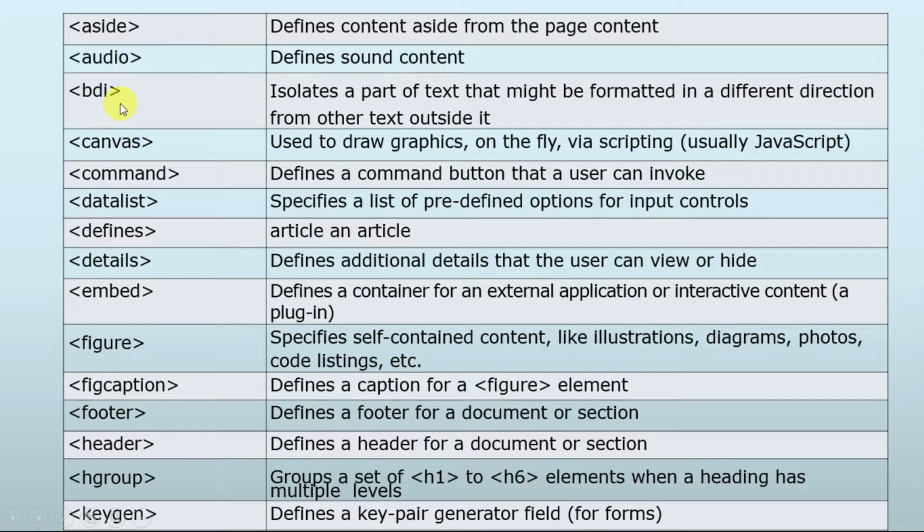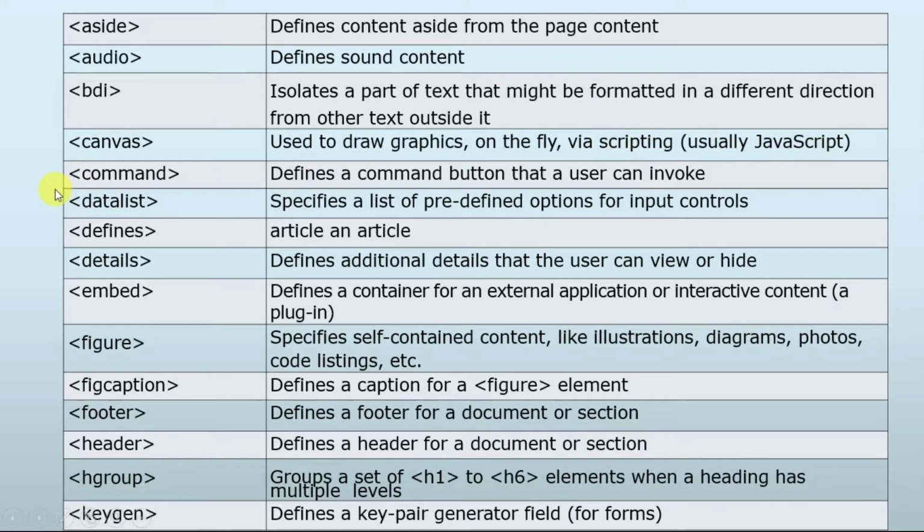Then we have BDI, that is a bidirectional isolation tag. Basically it isolates a part of text that might be formatted in a different direction from other text outside it. And then we have the canvas element. Canvas is not supported by HTML5 itself, but if we want to implement graphics in our web page, we can do this with the help of JavaScript.